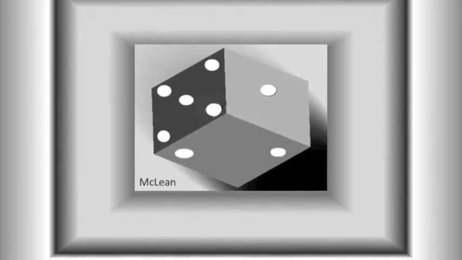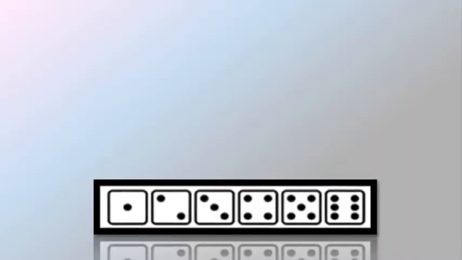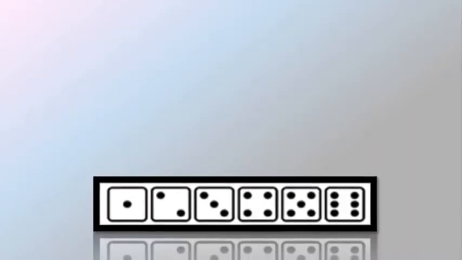Let's investigate this problem. Probability equals the number of ways an event can occur divided by the number of total possible outcomes. Probability can be expressed in various forms such as fractions, decimals, or percent. For this sample space, we will represent probability as a fraction. In this example, the fraction is the number of ways to roll a given number over the total number of sides.